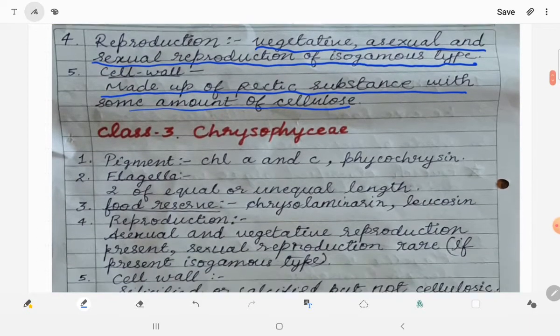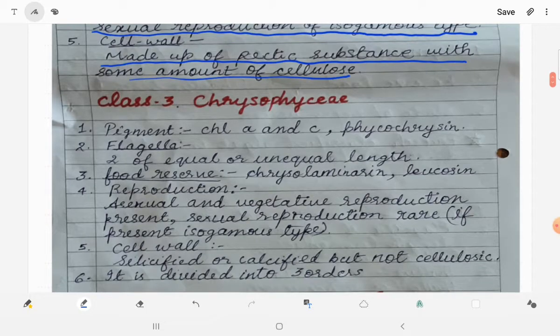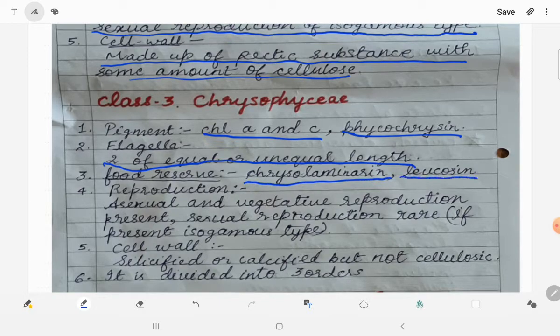Let us move to the third class, Chrysophyceae. Pigment present in it is chlorophyll A and C, phycochrysin. Flagella are 2 and of equal or unequal length. It means it can be heteroconte also and isoconte also. Food reserve is chrysolaminarin and leucosin. 2 food reserves are present.